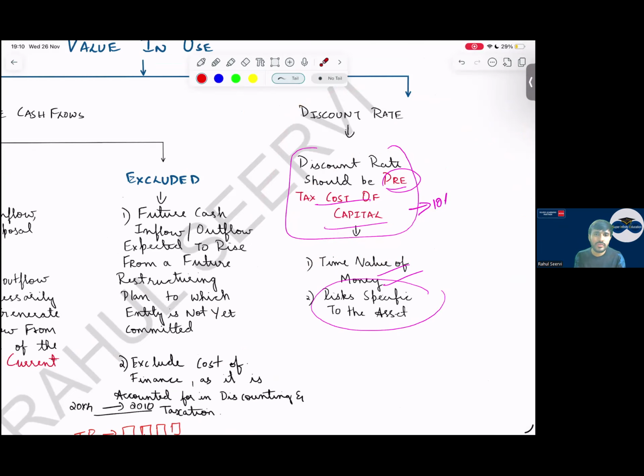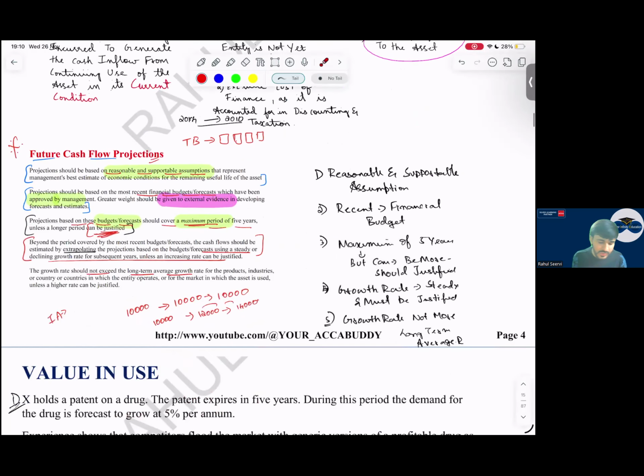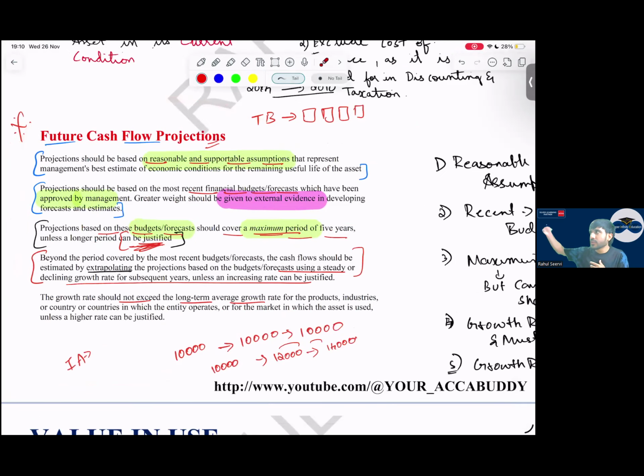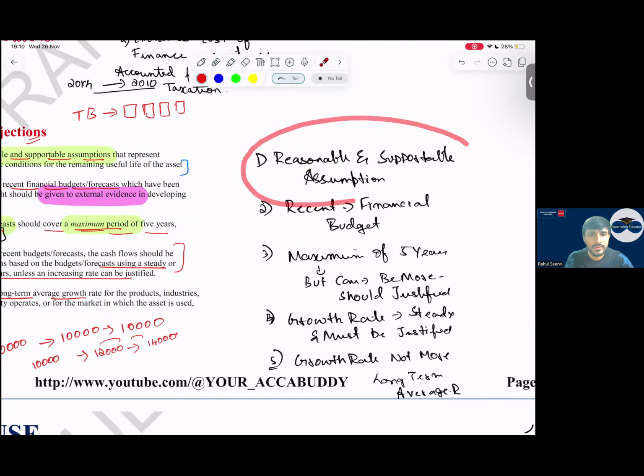That pre-tax cost of the capital will include time value and risk specific to that asset. Yes, sir. So see here, future cash flow projection. Sir, when we calculate the cash flows in future, what are the points we have to keep in mind? Five important points. The assumptions should be reasonable and supportable.